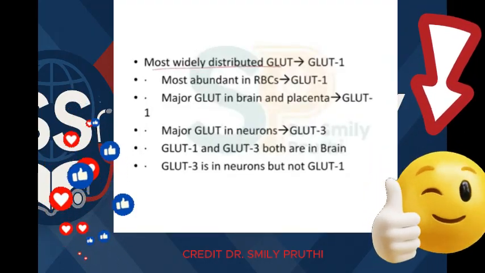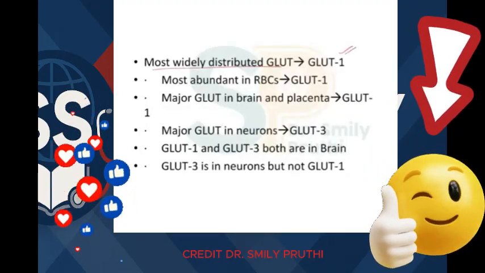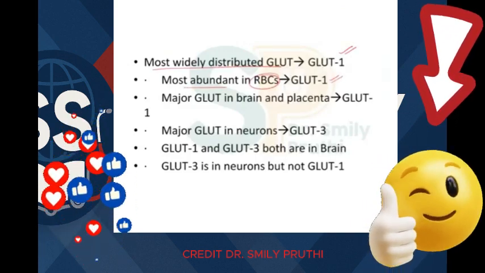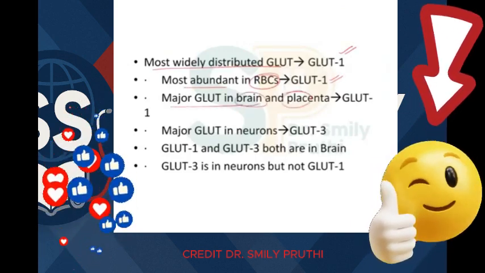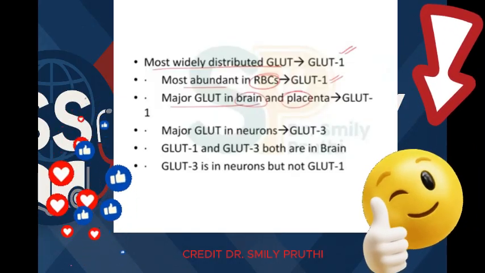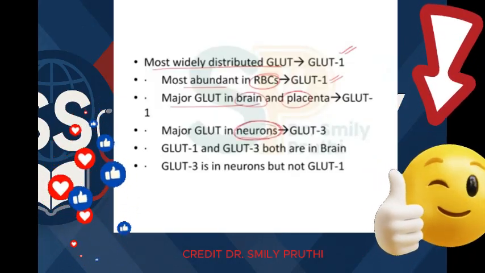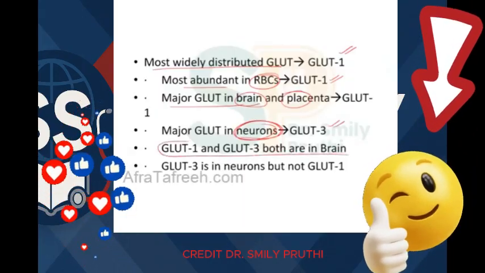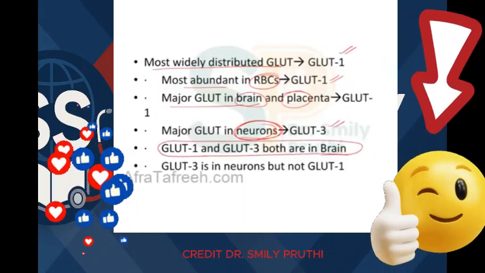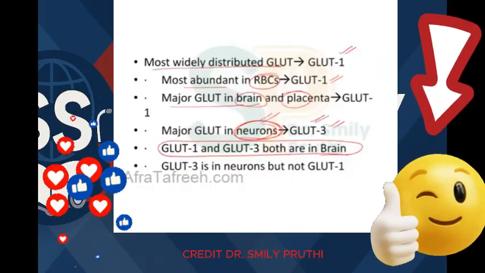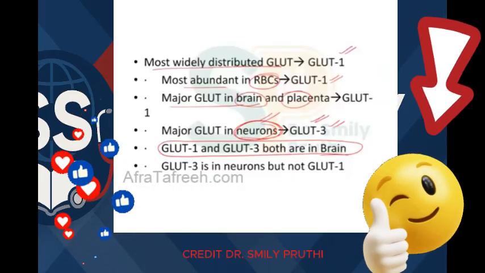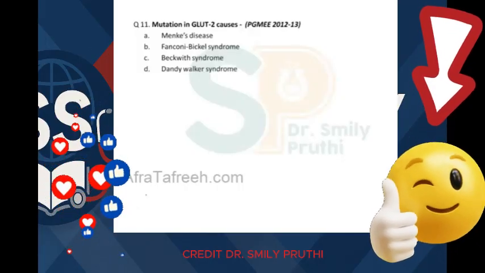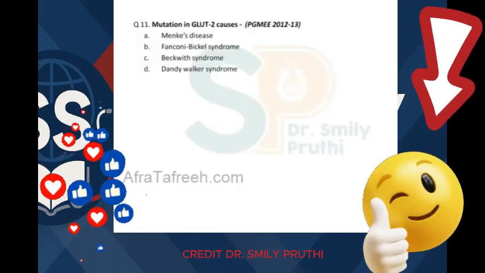Most widely distributed GLUT is GLUT1. Most abundant in RBC is GLUT1. Major GLUT in brain and placenta is GLUT1. If they ask you in neurons, then it is GLUT3. In brain both GLUT1 and 3 are present, but in neurons, GLUT3 is present, right? So GLUT3 is in neurons, but not GLUT1. Coming to next question, question number 11.